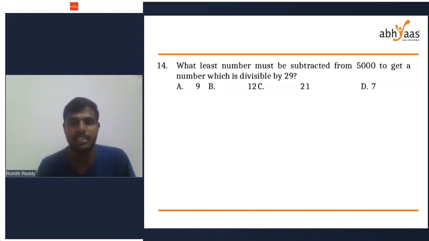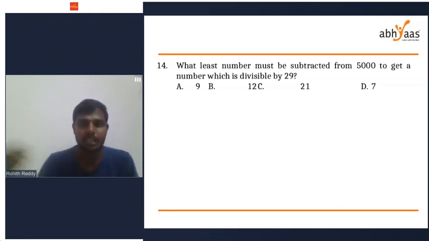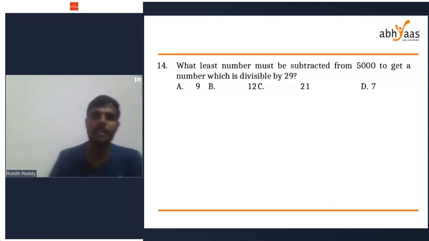The 14th one. What is the least number that must be subtracted from 5000 to get a number which is divisible by 29? So how much should we subtract from 5000 so that the resultant number is divisible by 29?